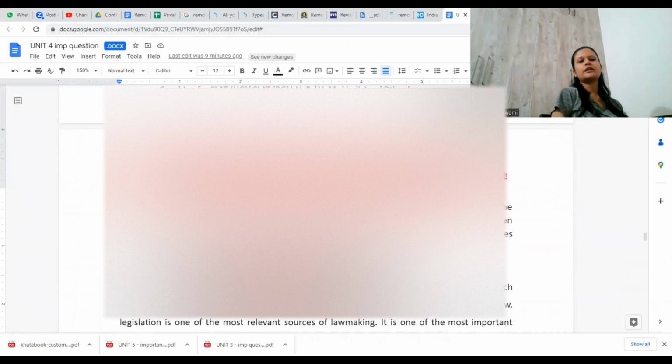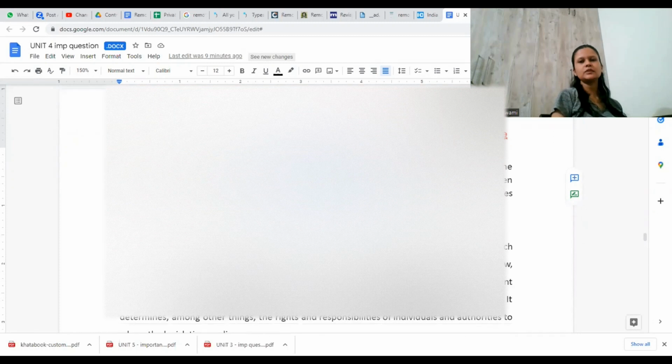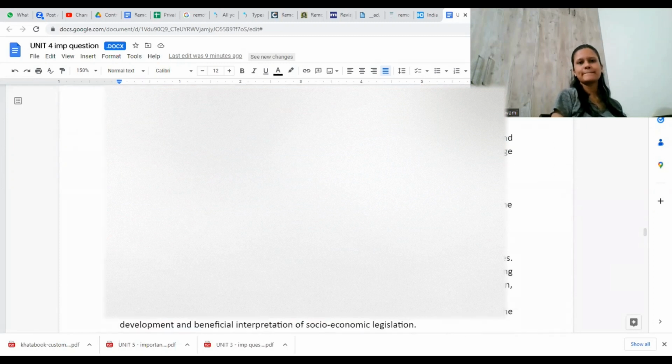Okay, so everyday working of the court involves interpretation of statutes, because it is the duty of the judiciary to act according to the true intention of the legislature. Different rules have been developed in order to see which rule applies properly in a given situation. So we need to understand what is the intention of the legislature, why this legislation was passed. First of all, we need to see that, and in that line we need to try to interpret the provisions. Okay, is it clear? Yes, ma'am.